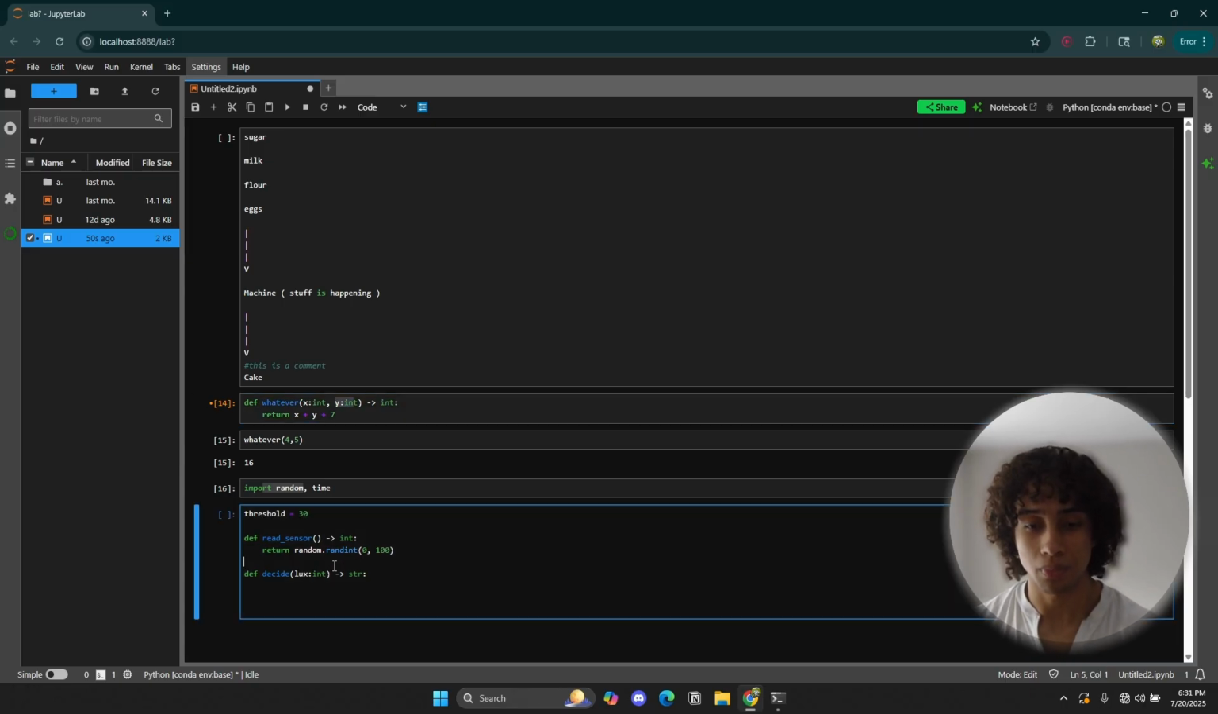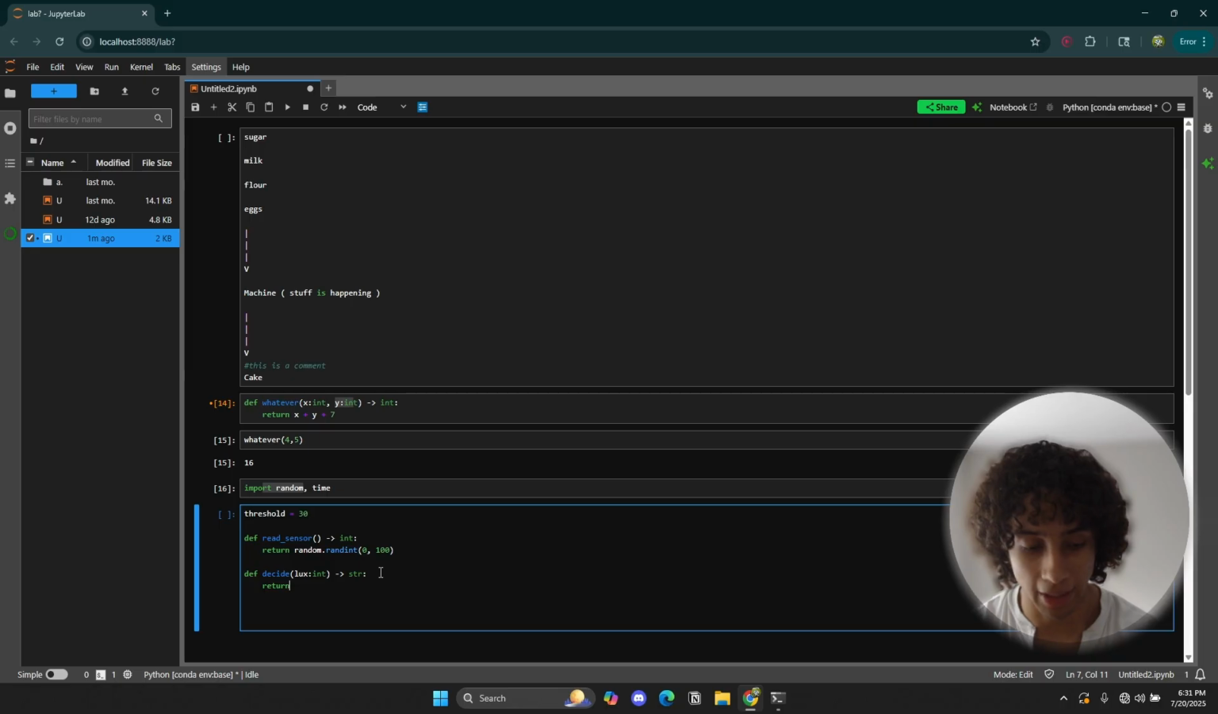Standard practices. Here we're defining a parameter, instead of calling it x or y, and instead of it having two parameters, we're just going to have one parameter, and we're going to name it lux. We're expecting people to input an integer into our function and return a string. So this is going to be our decide function. And what are we going to do in our function? What are we expecting to return? Well, we're returning on if our lux value is less than our threshold. Otherwise, else, we want to turn it off.